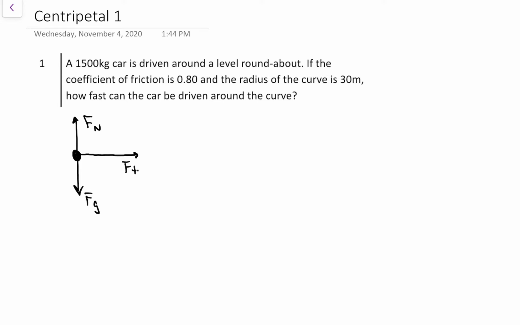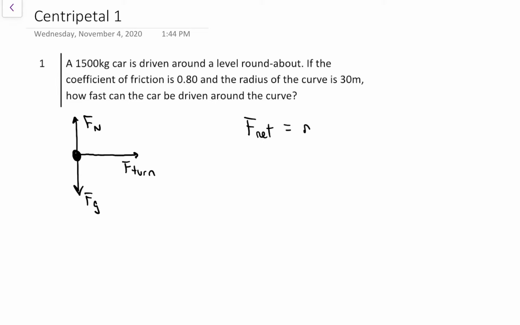You could call this the force of the road on the car. I often call it the force to turn. The car pushes outward on the road, the road pushes inward on the car. That unbalanced force on the car makes the car turn. If the road could move, the road would move outward. So if the car's turning to the right, if the road could move, the road would be pushed to the left. Typically roads can't move, so the road doesn't move, but by Newton's third law, it reacts and pushes the car. If we push the road to the left, the road pushes the car to the right, and the car ends up turning to the right.